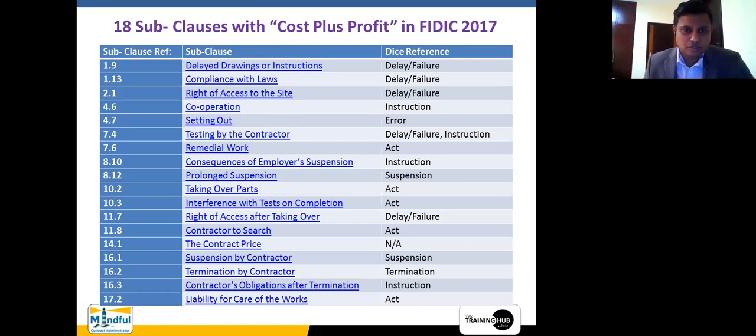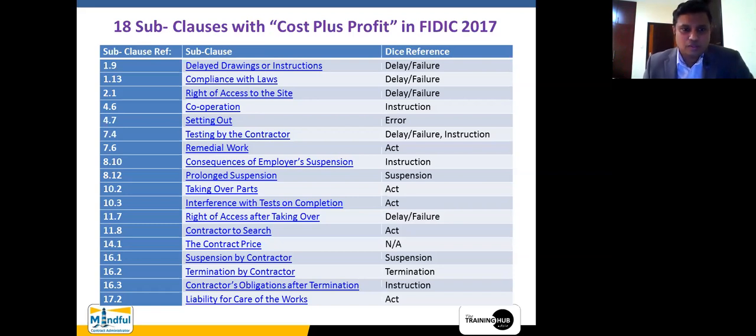That is delay or failure, number one. Then instruction, number two. Error, number three. Act, number four. Suspension, number five. And termination, number six. So this is how the 6 faces of the dice work within these 18 subclauses. But I told you that there are exceptions. As there are exceptional characters within a family, as there are exceptional characters within the world, we find some exceptions here as well.